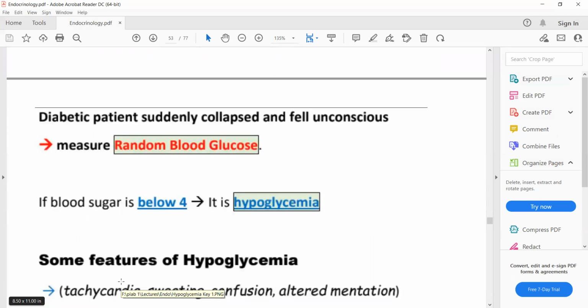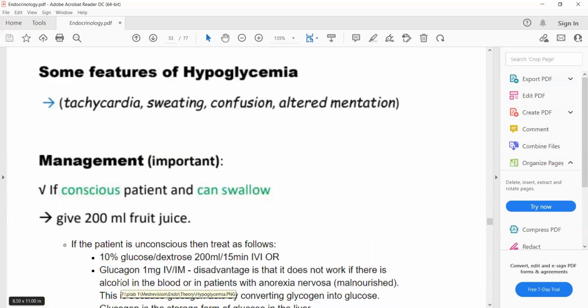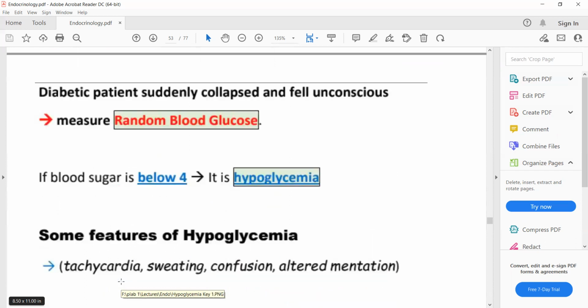The first complication of diabetes mellitus is hypoglycemia. So what can cause hypoglycemia in diabetic patients? In type 2 diabetics, the cause of hypoglycemia is sulfonylureas. So a patient on sulfonylureas presents to you with features of hypoglycemia, then you will check his random blood glucose level. And the cause of hypoglycemia in type 1 diabetics is overdose of insulin.